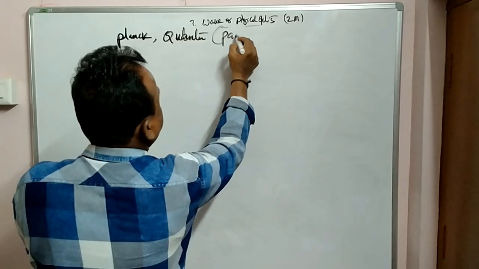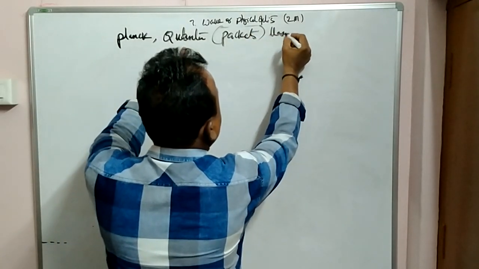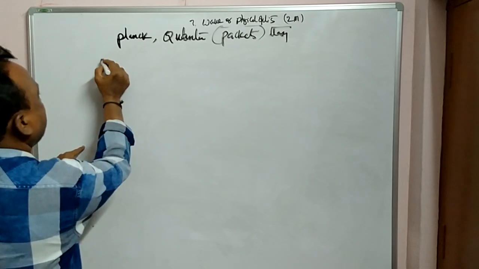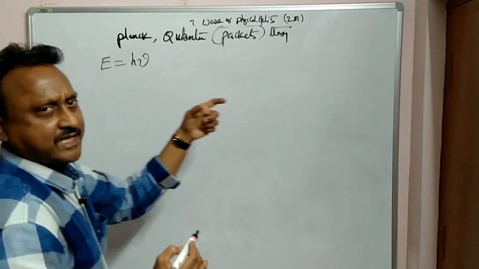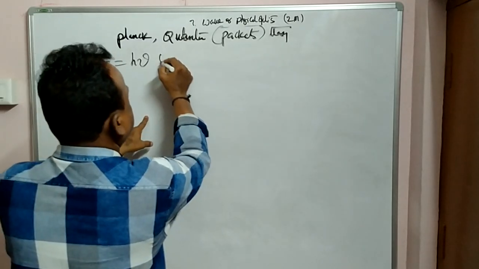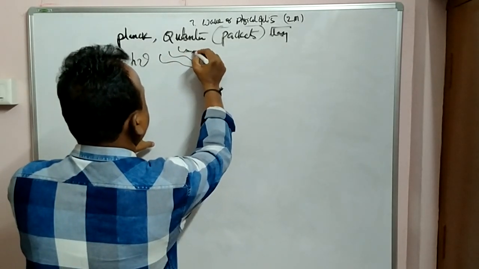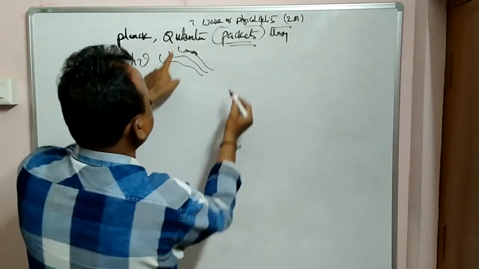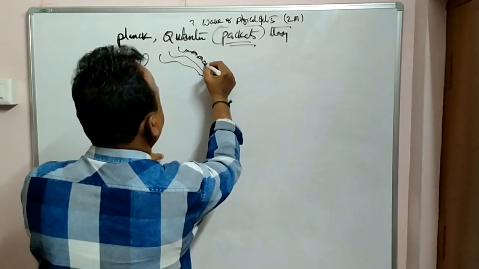Quantum means some packets, just like milk packets. Quantum theory. What he said is, energy E is equal to h nu. That means the light is traveling in the form of packets. Quanta means small packets. Light is traveling in the form of small packets.